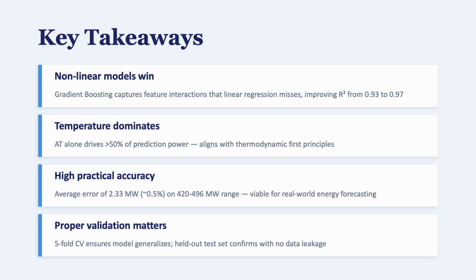First, nonlinear ensemble models outperform linear ones by capturing feature interactions. Second, temperature alone drives over half the prediction power. Third, the model achieves practical accuracy. 0.5% average error is viable for real-world energy forecasting. And fourth, proper validation methodology matters. 5-fold CV with a held-out test set ensures our results are trustworthy and generalizable.